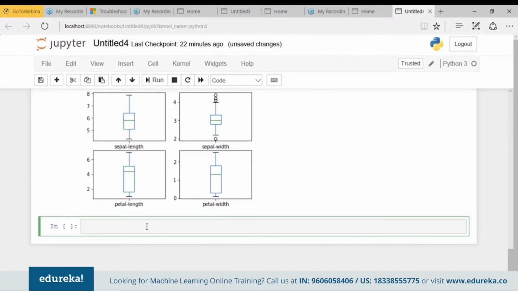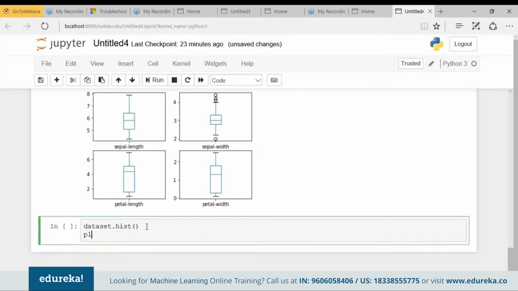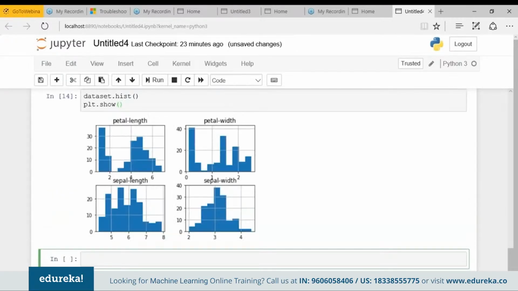Now, if you want, you can also create a histogram of each input variable to get a clear idea of the distribution. So let's create a histogram for it. So dataset.hist. Okay, I would need to see it. So plot.show. Let's see. So there's my histogram, and it seems that we have two input variables that have a Gaussian distribution. So this is useful to note as we can use the algorithms that can exploit this assumption.